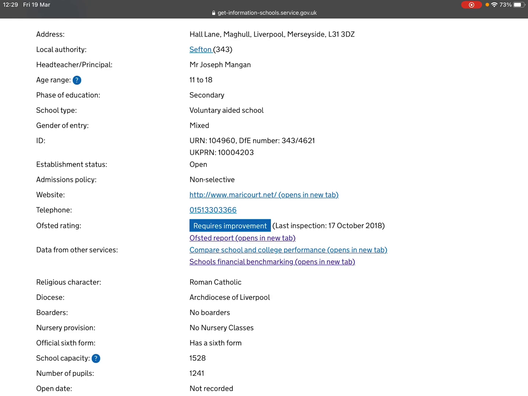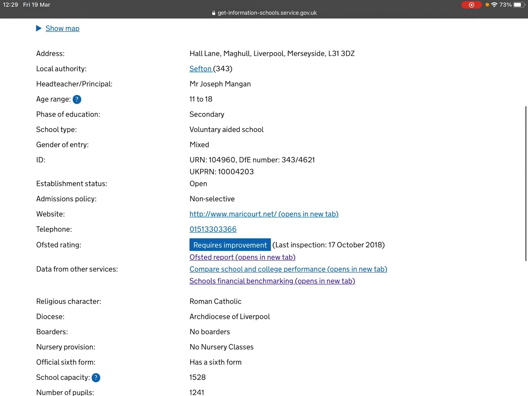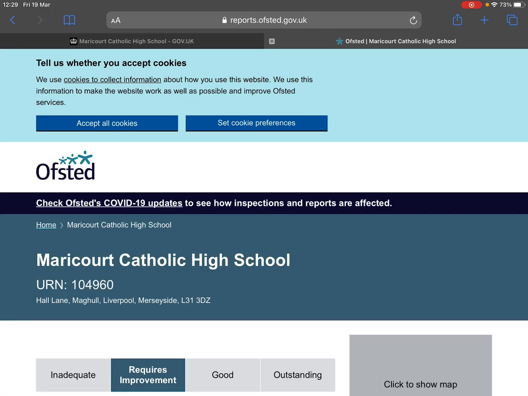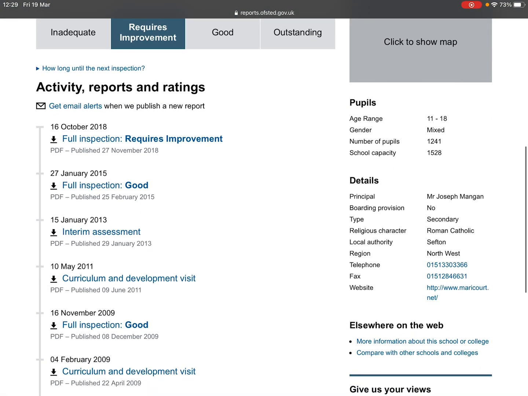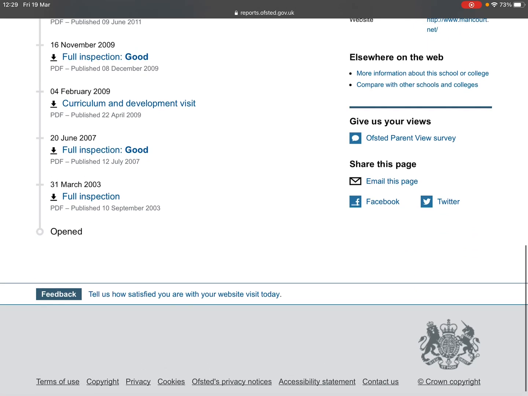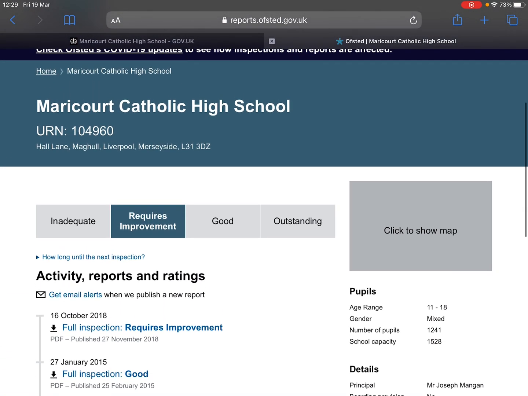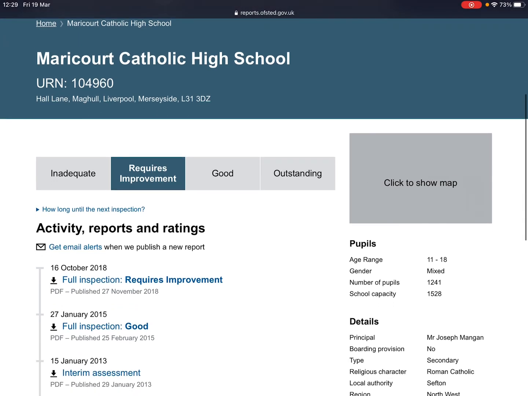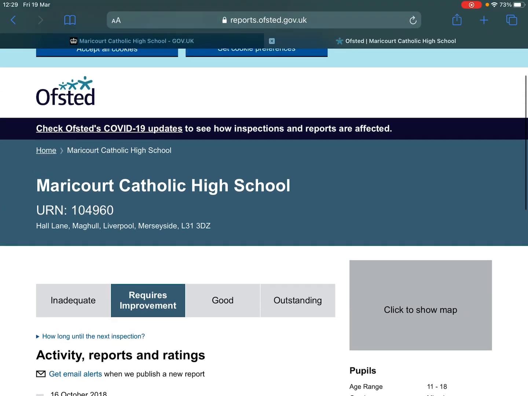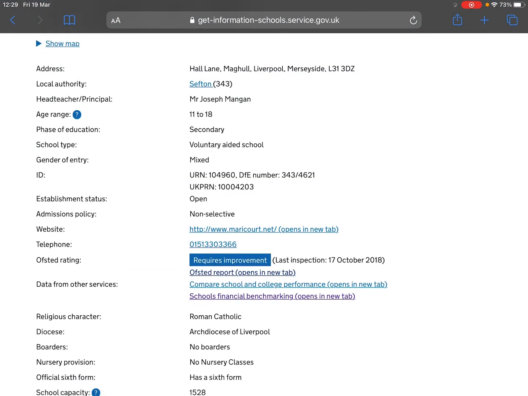One is the OFSTED report, and it says that opens in a new tab, which I'm going to select. And what you'll see when we open that tab is it doesn't just take you to the most recent OFSTED report, it actually takes you to the OFSTED reports going back to 2003 for this particular school. Now that might be a source of information, depending on what you're looking at, that you want to reflect on and access. So I'm going to return to the Get Information for Schools website now.